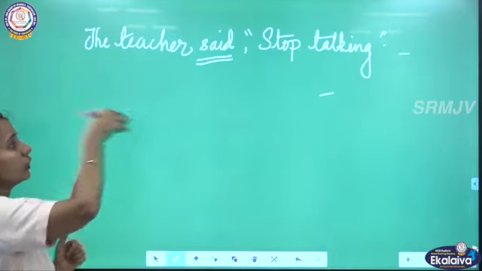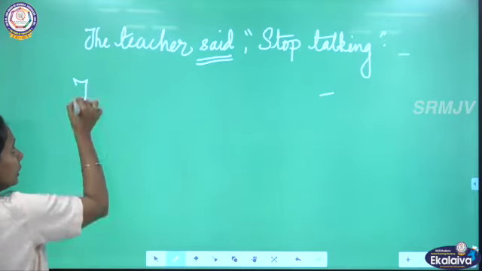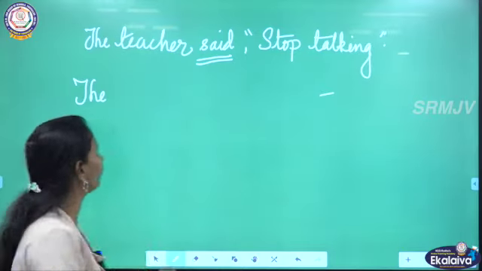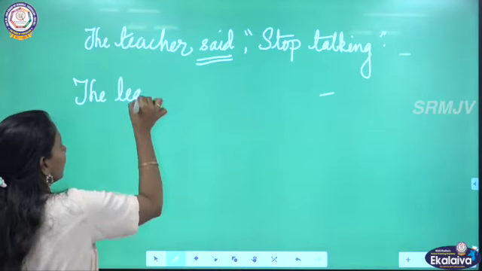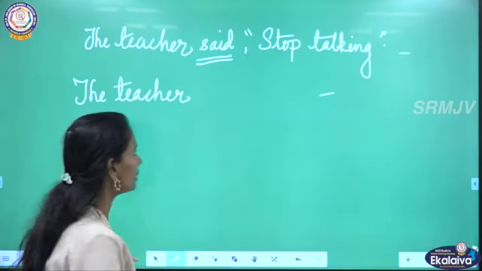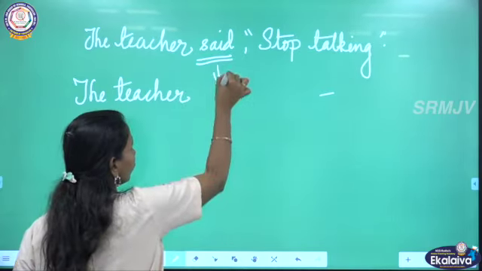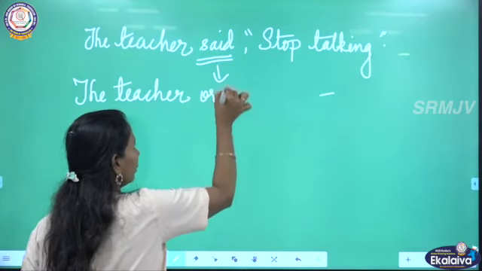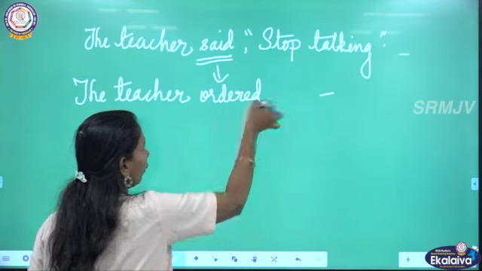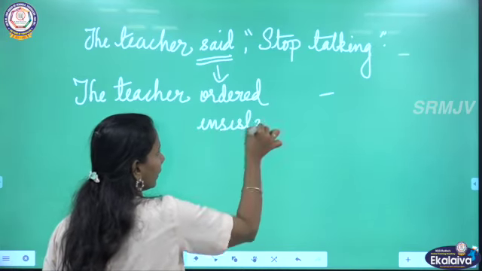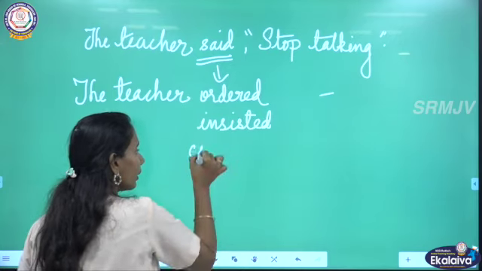The teacher said, "Stop talking." So the teacher ordered or the teacher commanded or the teacher insisted. You can use a variety of words. Instead of said, you can use either the teacher ordered or the teacher insisted or the teacher commanded.